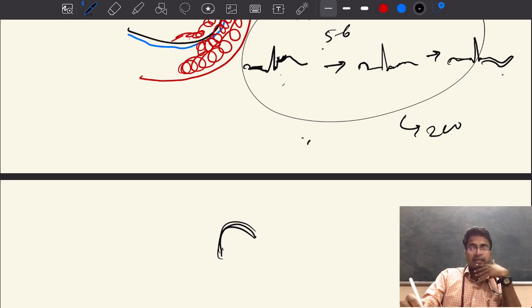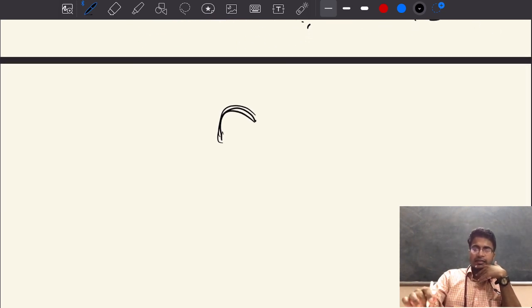So it will be present in diffuse, multiple leads. ST segment elevation will be there with PR segment depression, which is classically seen in case of acute pericarditis. So can cardiac markers like troponin T, troponin I, be used to differentiate this from acute